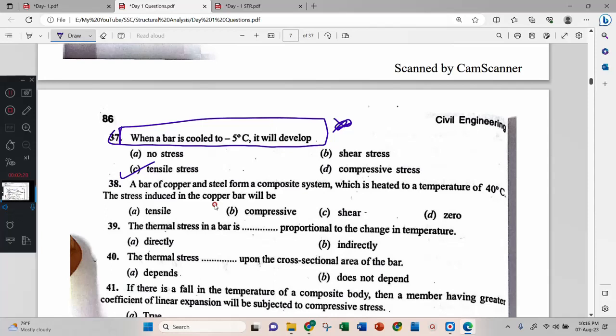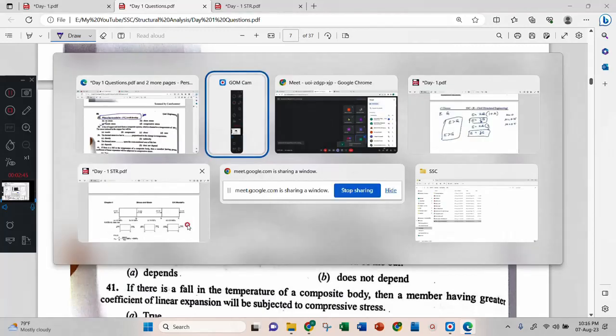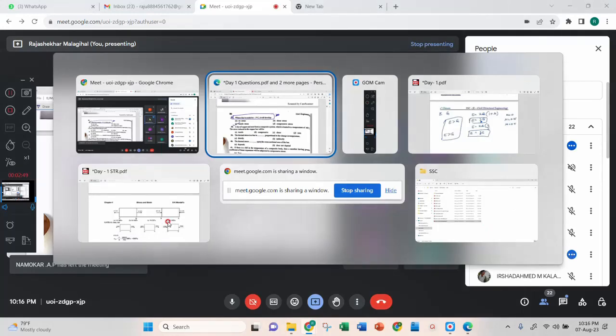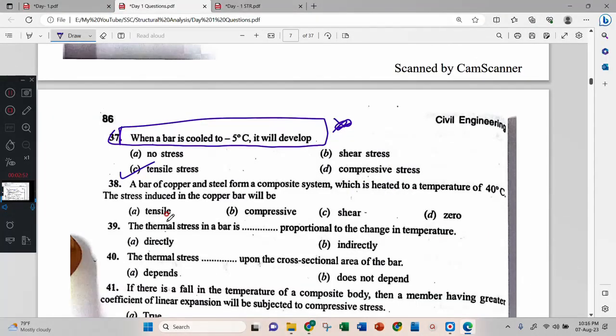The bar of copper and steel form a composite system which is heated to a temperature 40 degrees centigrade, the stress induced in the copper bar will be, interesting. Compressive. Okay. Compressive. The bar of copper and steel form the composite which is heated, the stress induced in the copper.